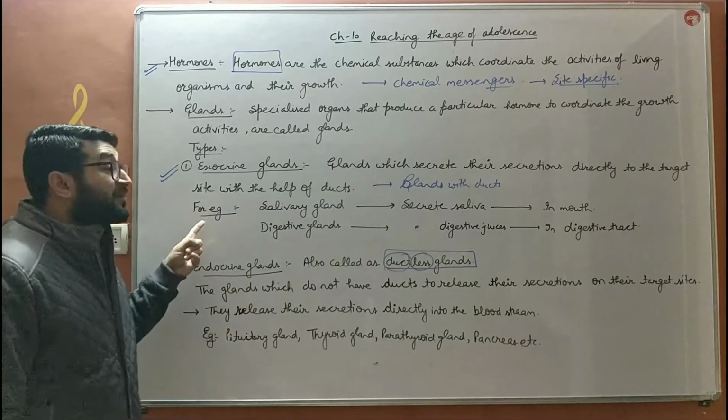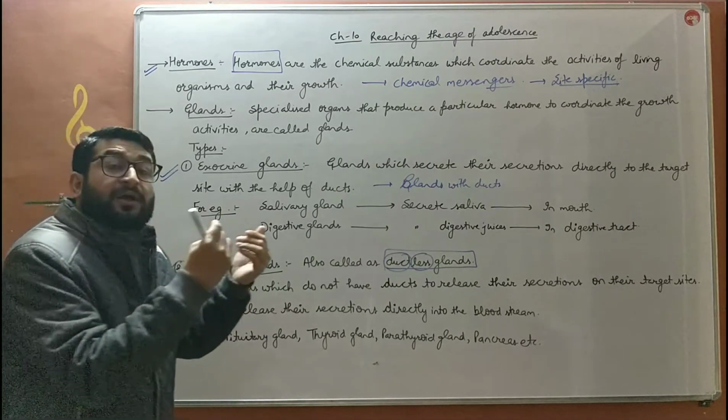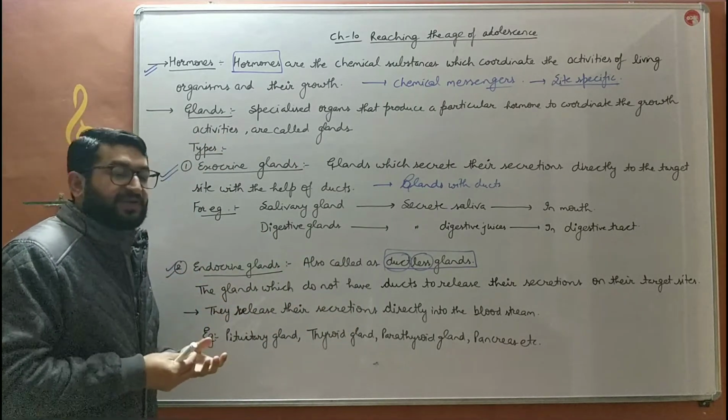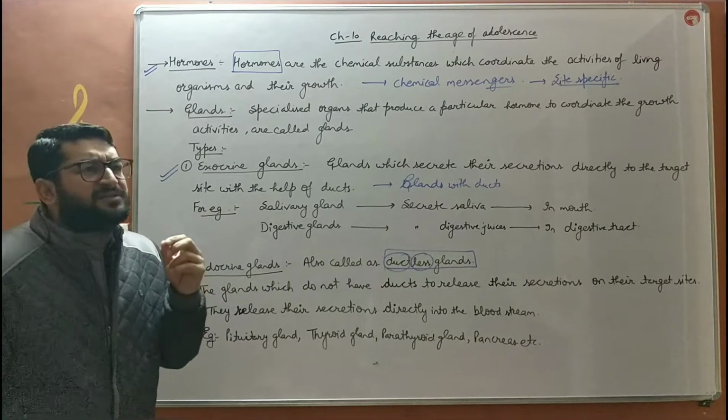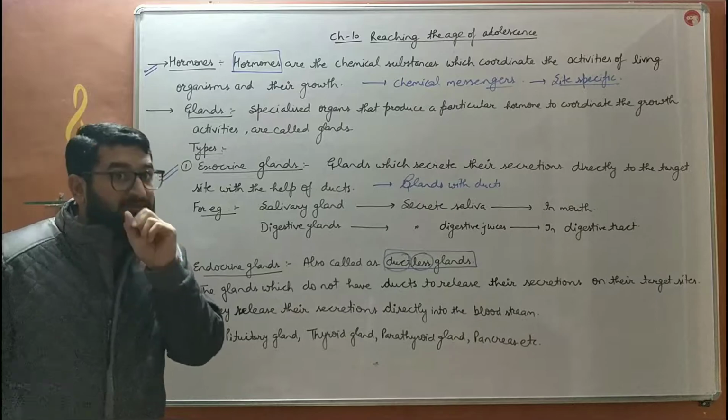So these are duct containing glands. They have ducts. They release their secretion onto the target site on their own by the help of ducts, by the help of pipes. For example, salivary gland secretes saliva in the mouth by its own duct. It does not release saliva in the blood.